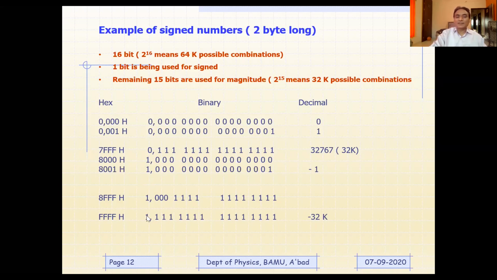FFFF down to 8000 is going to be minus 32k, and that is why if you have a displacement of 2 bytes, the microprocessor will jump within plus or minus 32k. I hope you must have understood this.